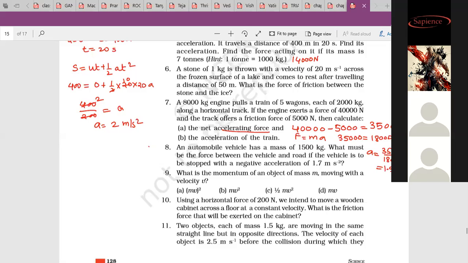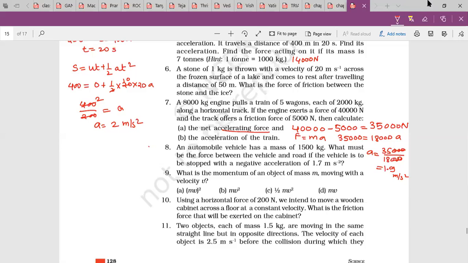Yes, ma'am. 2550. The negative sign shows the force is in the opposite direction. Frictional force is in the opposite direction, it is minus. Ninth answer. Yes, ma'am. In the eighth one, directly mass into acceleration. Acceleration is negative, minus 1.7. Mass is 1500.